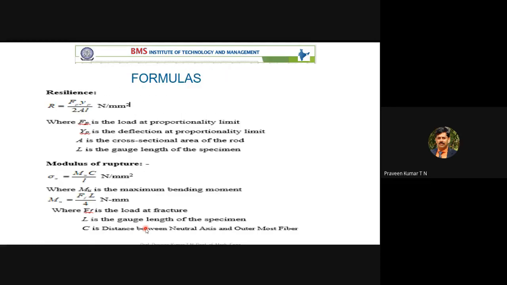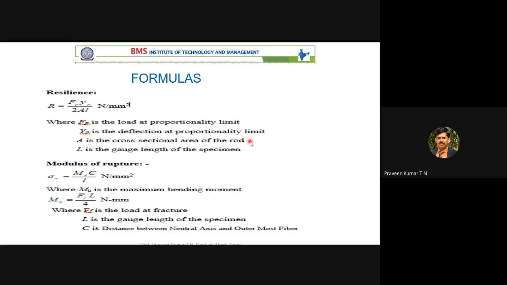Then there is a formula for resilience. The resilience is nothing but how much energy is stored per unit volume. FF is the load at the proportional limit. Once you plot the graph, you will come to know what FF is. Before that, we cannot note down the values. YP is the deflection at the proportional limit. Again, you have to plot the graph. I have the graph, I'll show you what YP is.